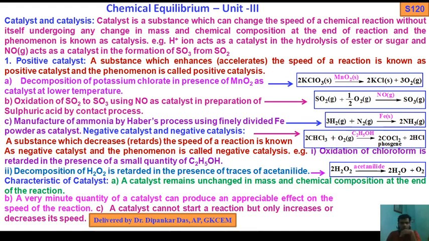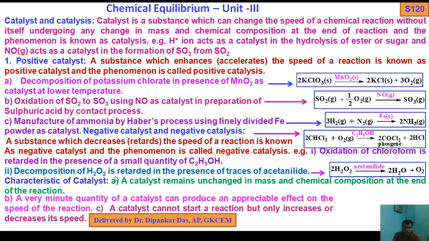Chloroform plus oxygen gas, with C2H5OH, a liquid, acting as a catalyst, you get COCl2, phosgene, plus 2HCl. So this is the negative catalyst; that catalyst retards the speed of the reaction.